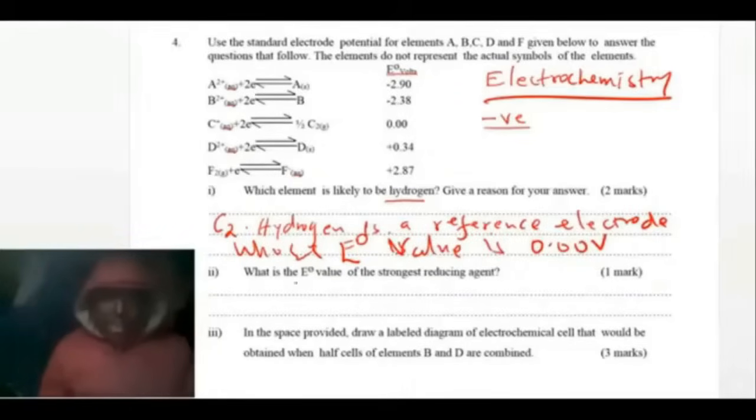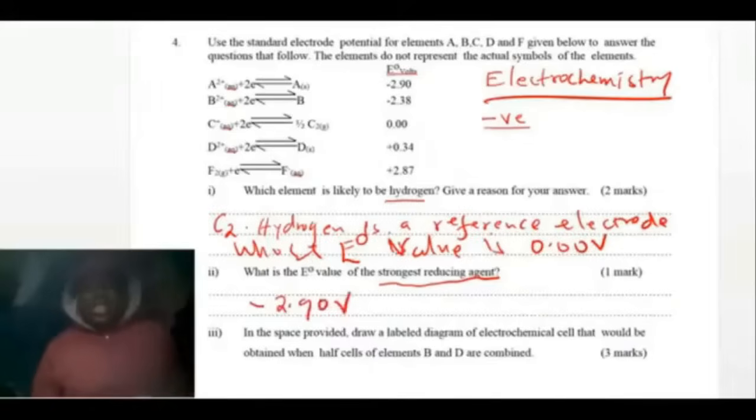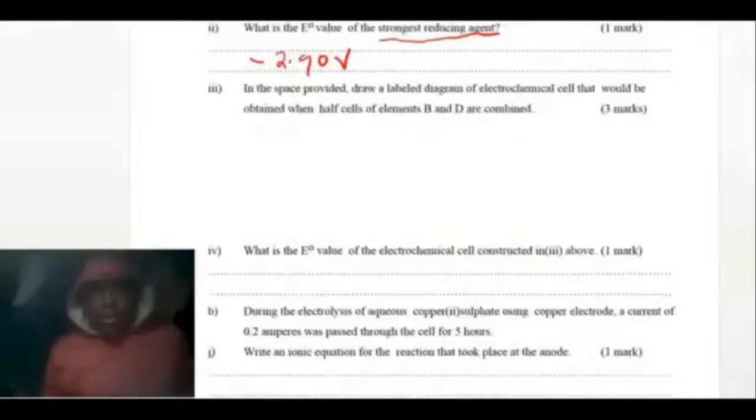Which is the E standard value of the strongest reducing agent? The strongest reducing agent, I have told you, is the one with the most negative value. So you can see the most negative there is negative 2.90 V. That is the strongest reducing agent. In the space provided, draw a labelled diagram to obtain the cell when B and D combine.